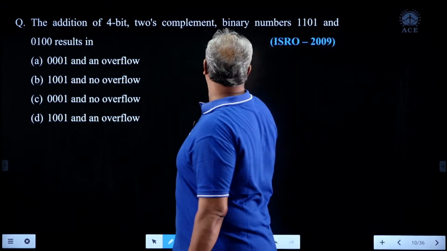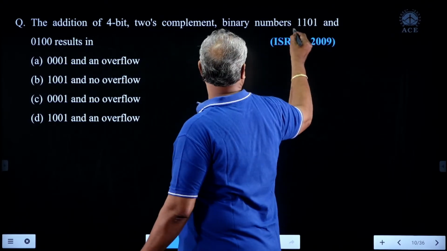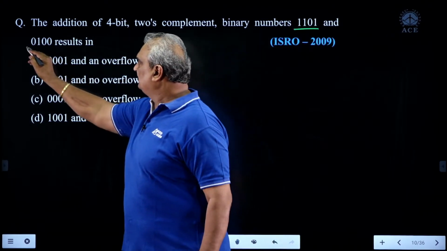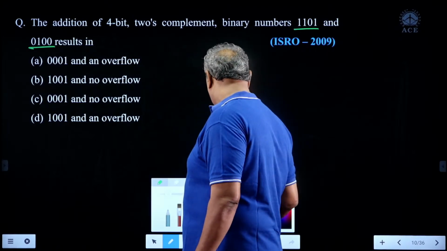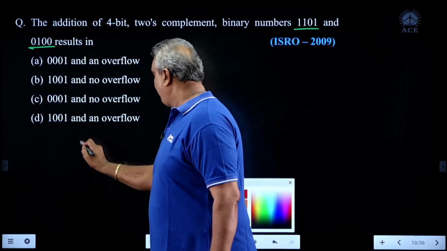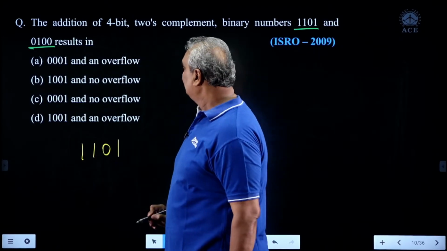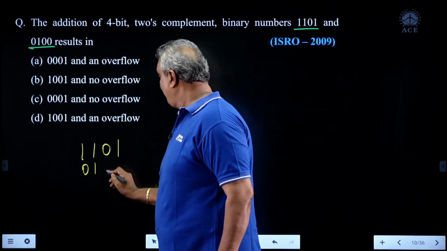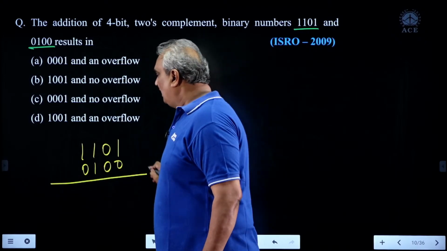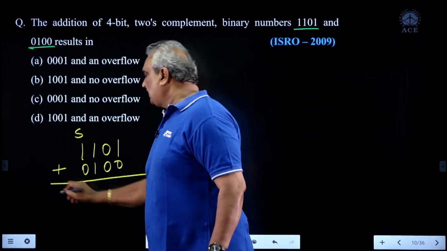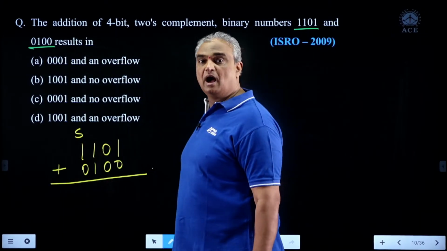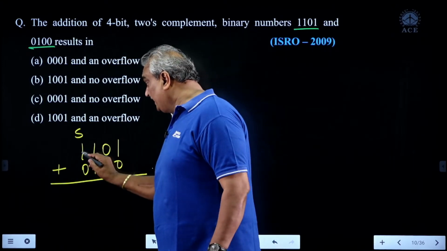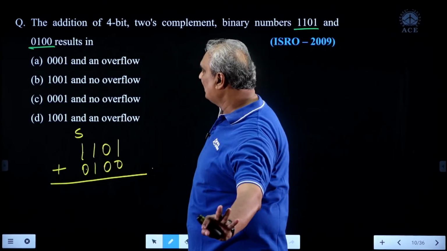Here, size of each data is 4-bit. First data is 1101, second one is 0100. Already we discussed, after performing addition operation on one negative data and positive data, no overflow occurs.